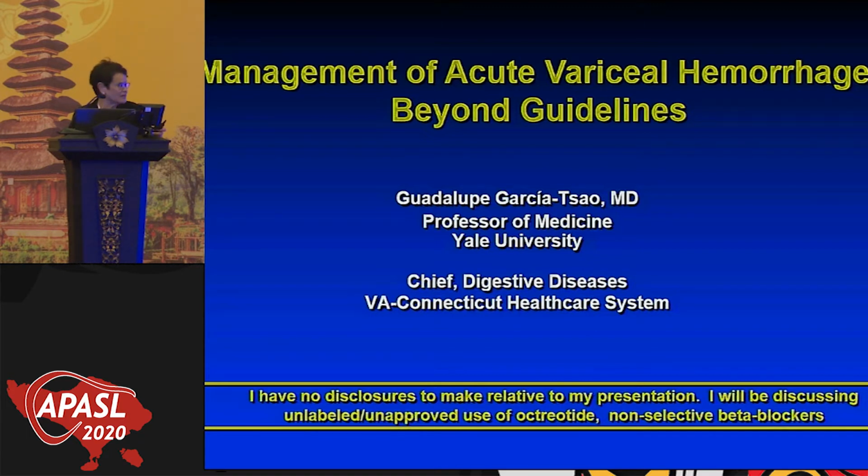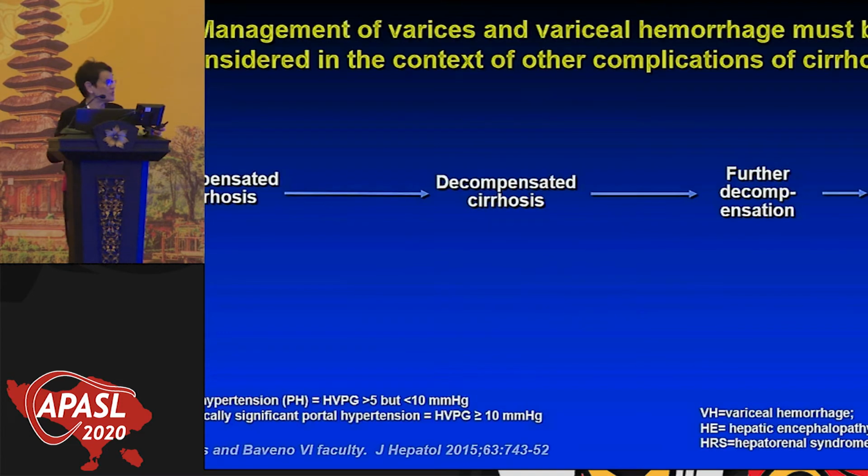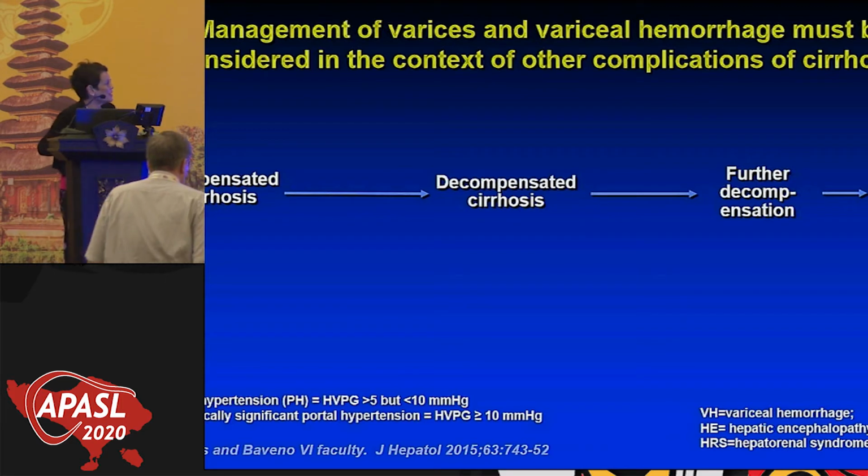So I'm going to talk, so Dr. Abbas has already talked to you about primary prophylaxis. So I'm going to talk about the bleeding episode and how to prevent a recurrent episode of hemorrhage. Again, in the past, we used to be always obsessed with just varices and variceal hemorrhage and not being aware of the other complications.